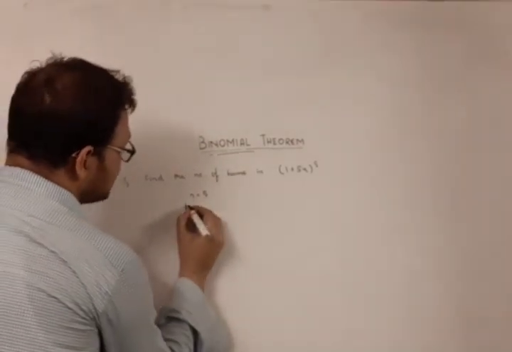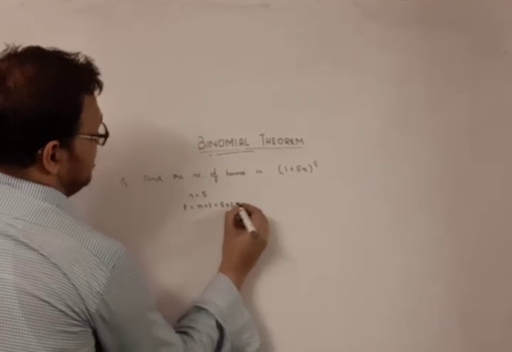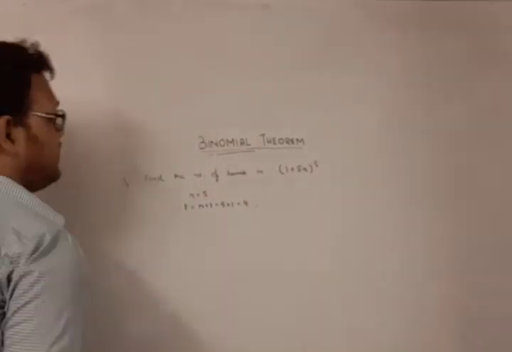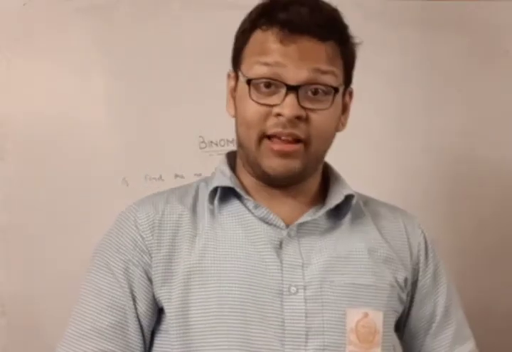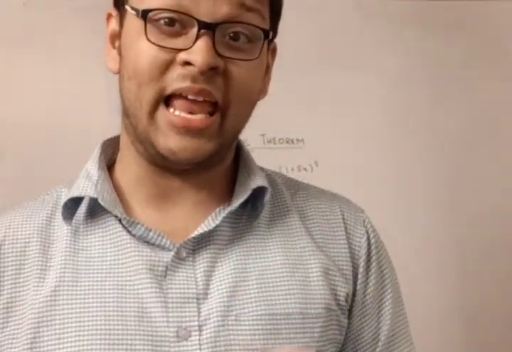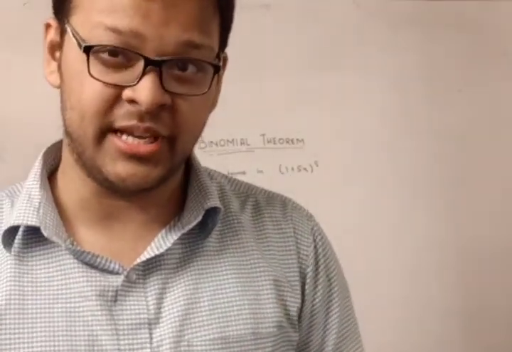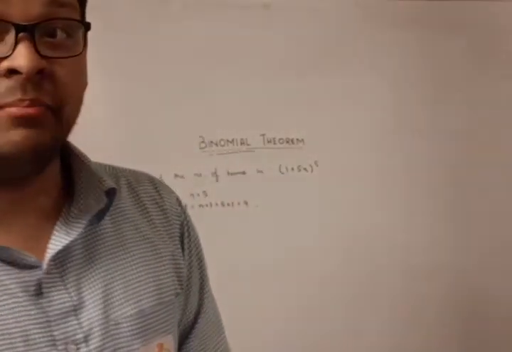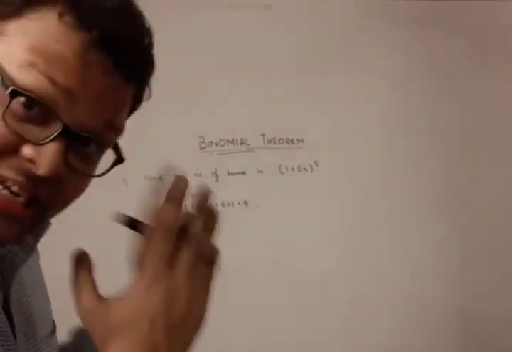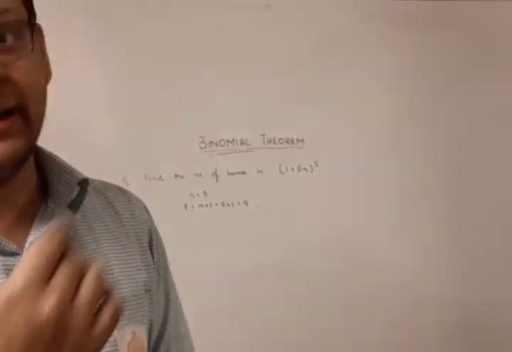So the number of terms is n plus 1, that is 8 plus 1, which is 9. I recommend you to do more sums on the binomial theorem, because doing more sums will help you a lot in getting a grasp of the concept. What I have provided is necessary and sufficient for you to understand and do problems of the binomial theorem at an elementary level.